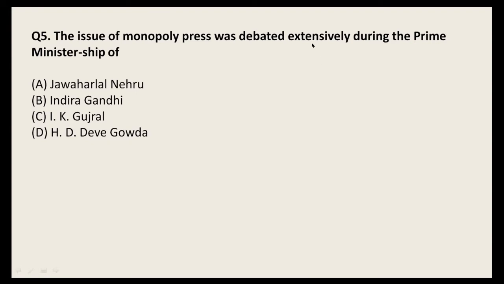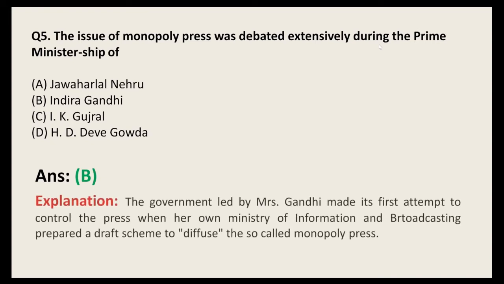So, correct, here is the correct answer. Answer is B, Indira Gandhi. The government led by Mrs. Indira Gandhi made its first attempt to control the press. You know, the emergency was in the time of Indira Gandhi, when press freedom was gone.